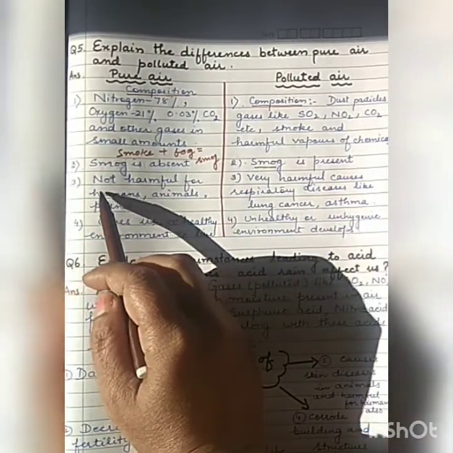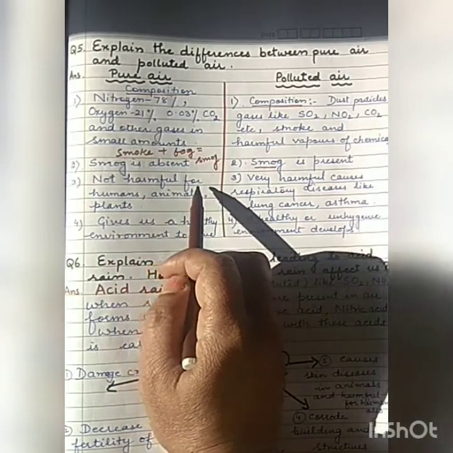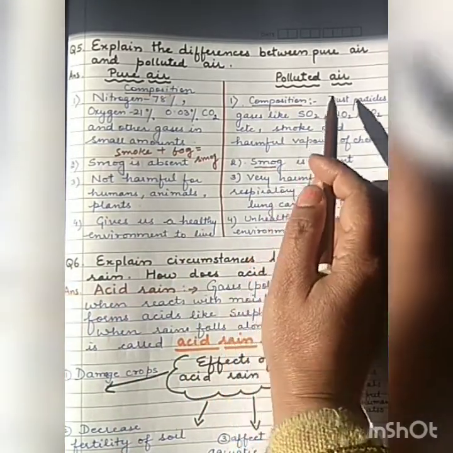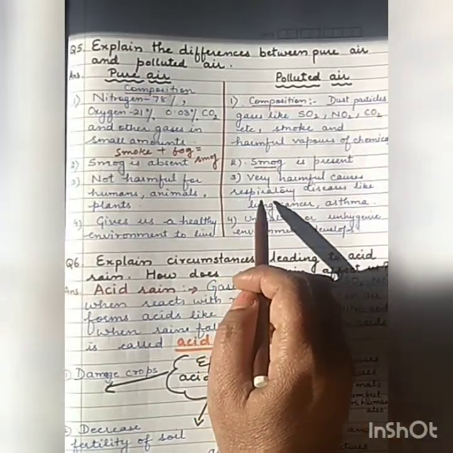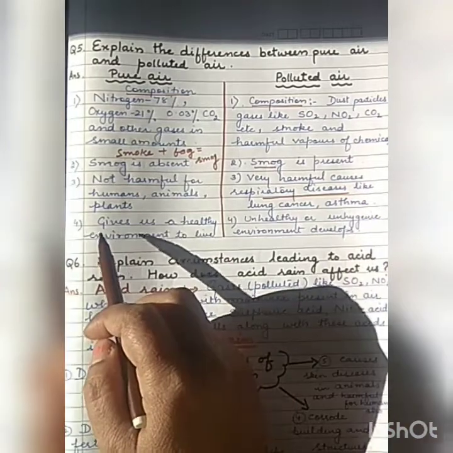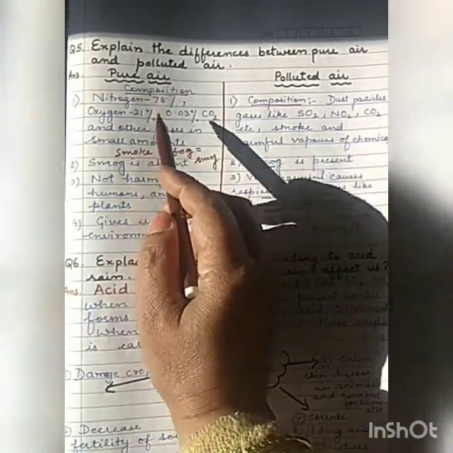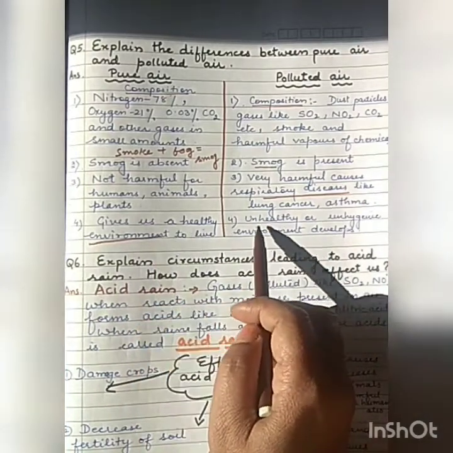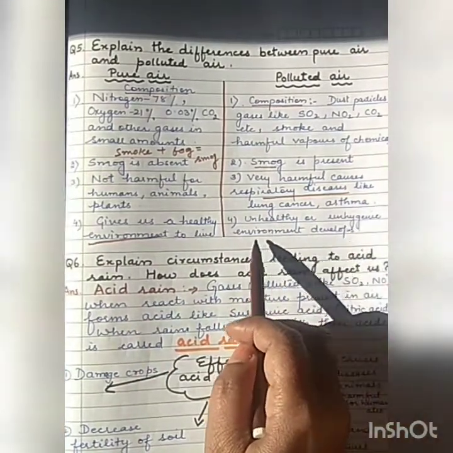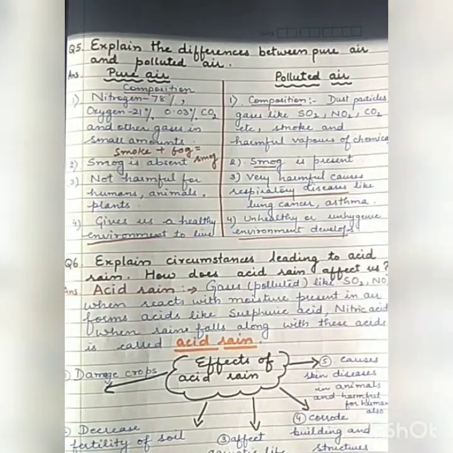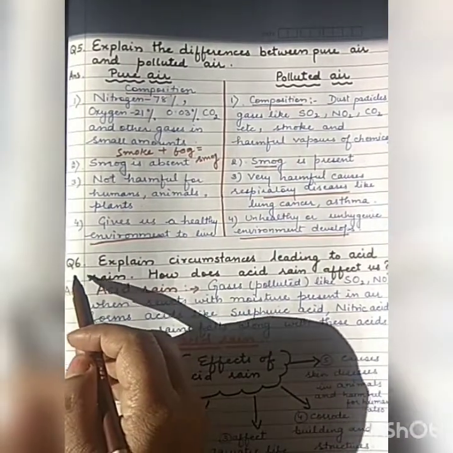Now, the third difference: pure air is not harmful for humans, animals as well as for plants, whereas polluted air is very harmful. It causes respiratory diseases like lung cancer and asthma. Then fourth one, pure air ultimately gives us a healthy environment, whereas an unhealthy or unhygienic environment develops by polluted air.